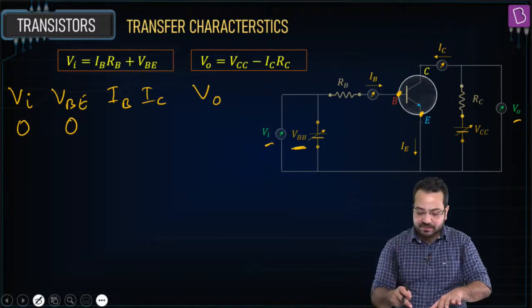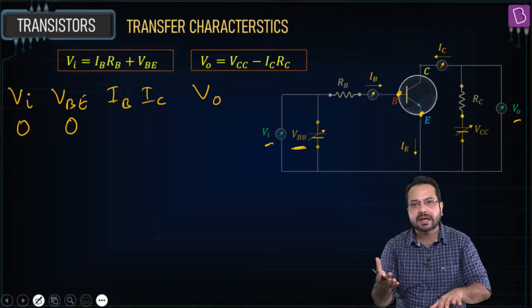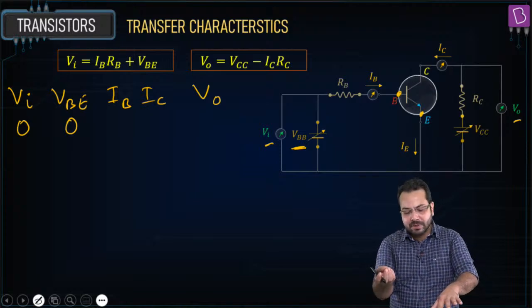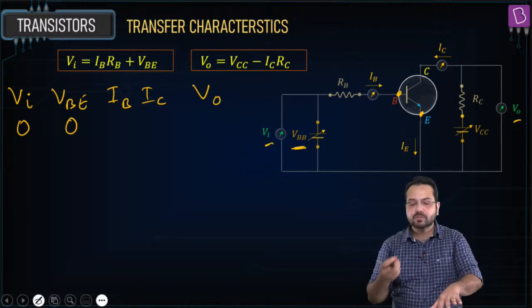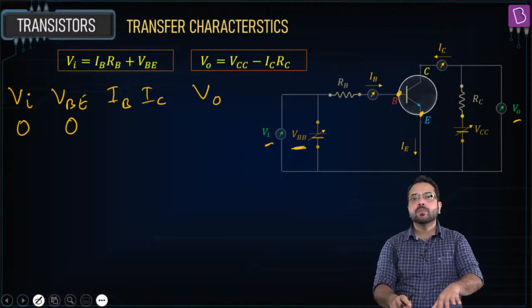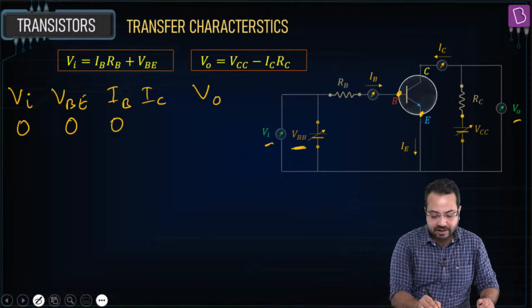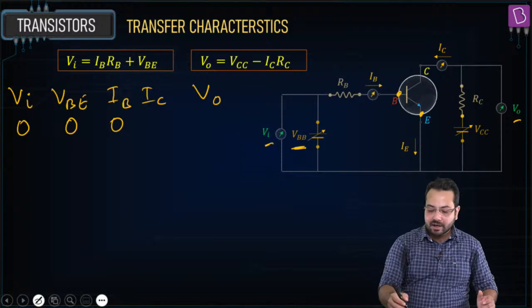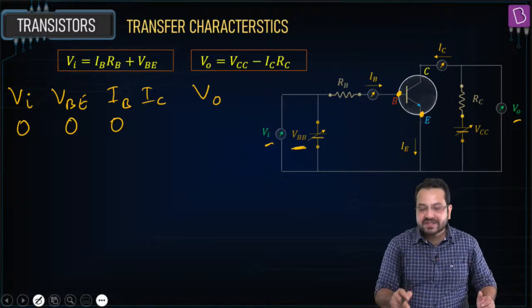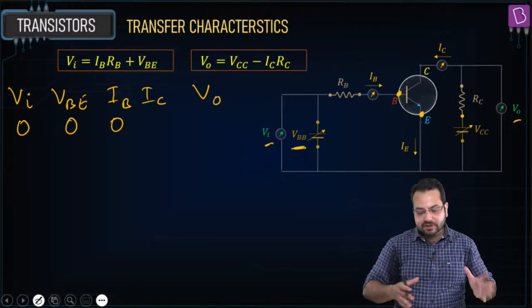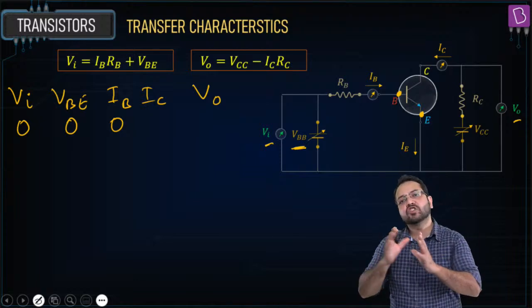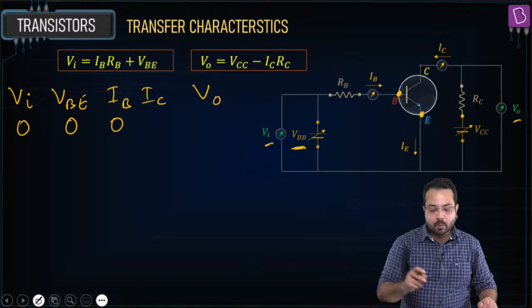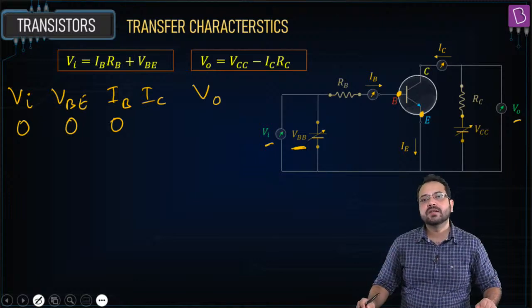There is going to be no base current, because only when the base-emitter junction is forward biased is there going to be any charge flow. So IB is going to be 0.